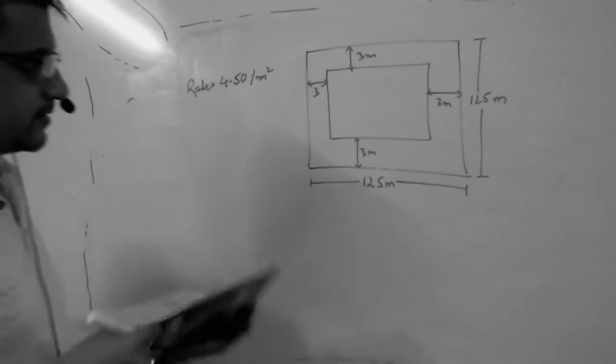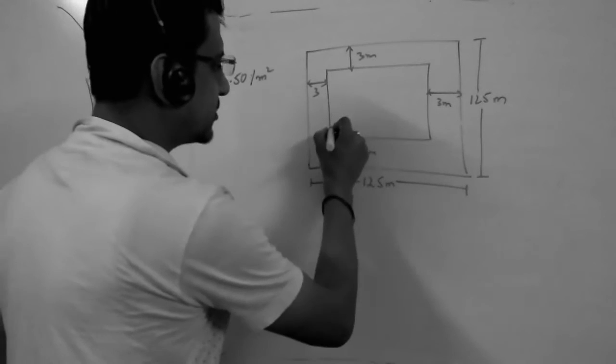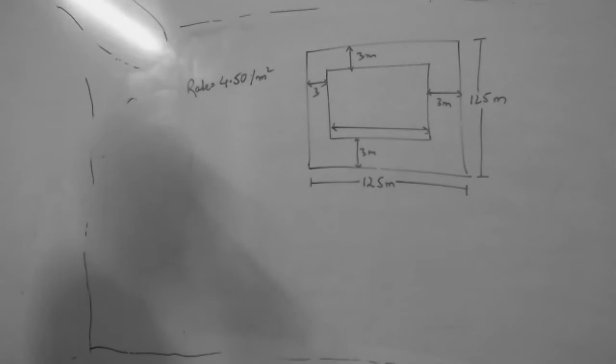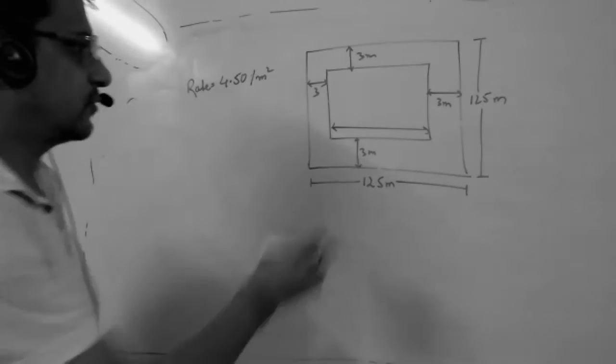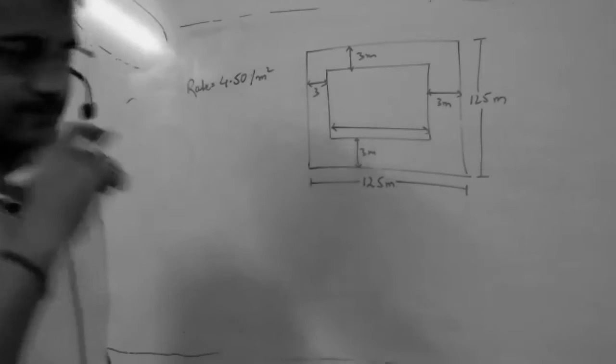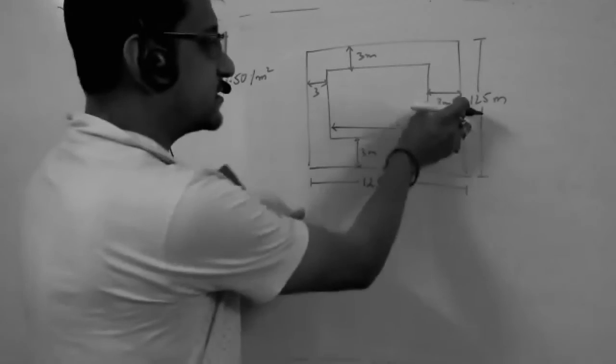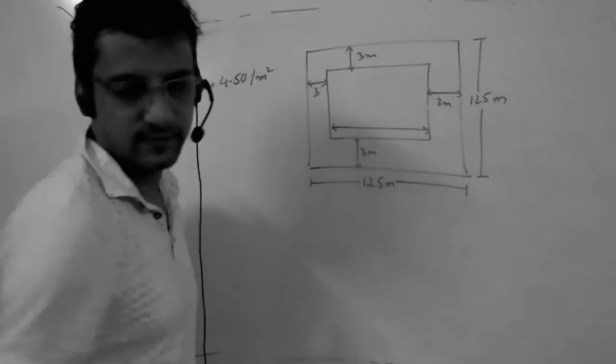So, what will be the dimension of the inner square? What will be the distance of this one? Tell me. Dia, come fast. If this is 125, this is 3, this is 3, what will be this value?